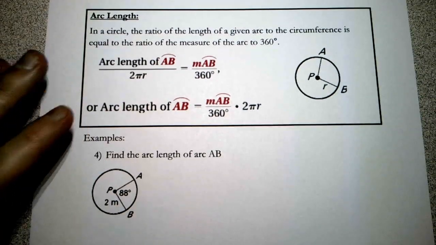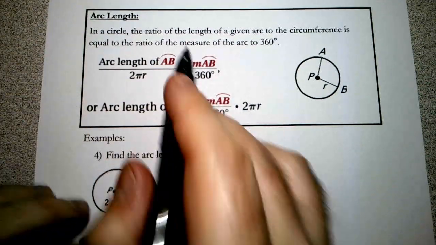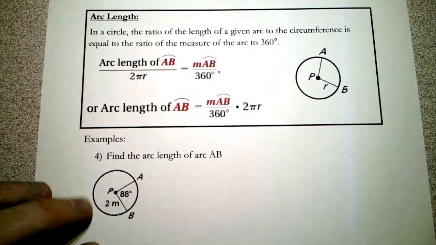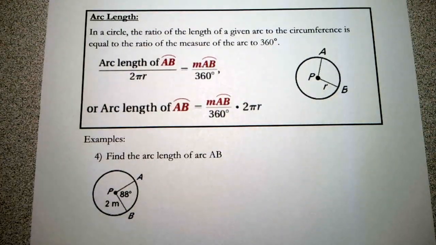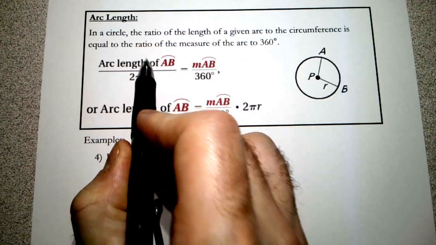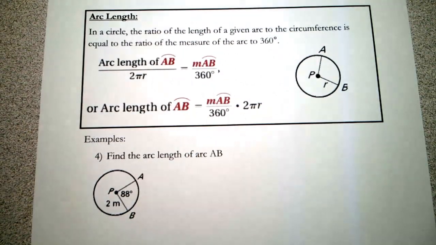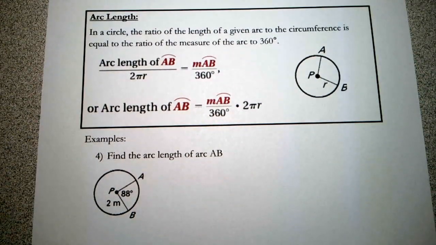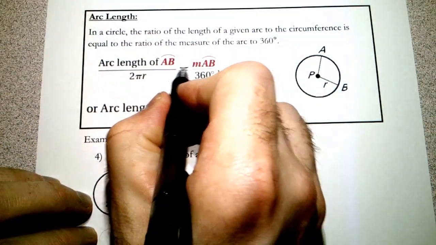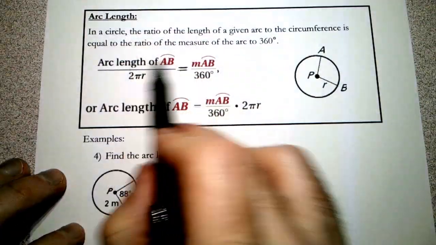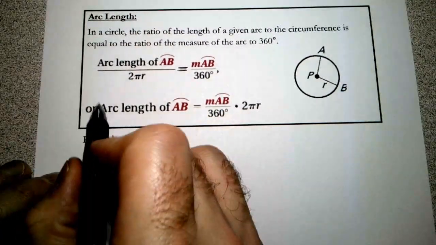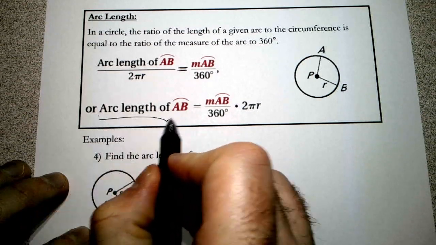So, arc length. It says that the ratio of the length of a given arc to the circumference is equal to the measure of the arc to 360. So the portion of the circle out of the whole circle is the portion of the arc out of the whole arc, if that makes sense. That's the proportion that we would set up. Sometimes you want to use this proportion to solve problems. I'm usually going to try to use this formula right here, okay?